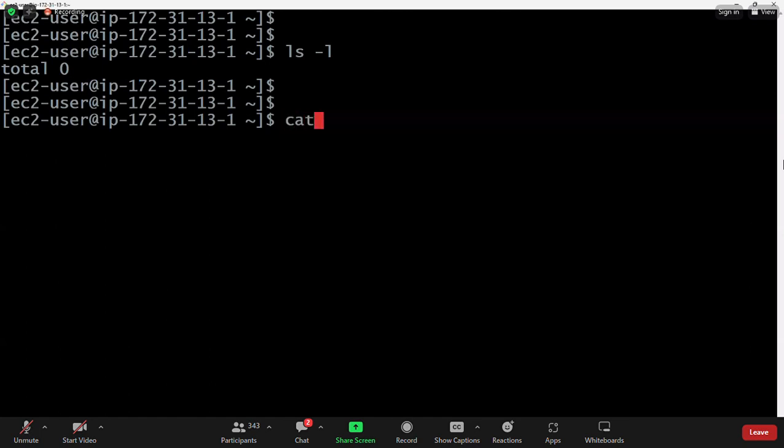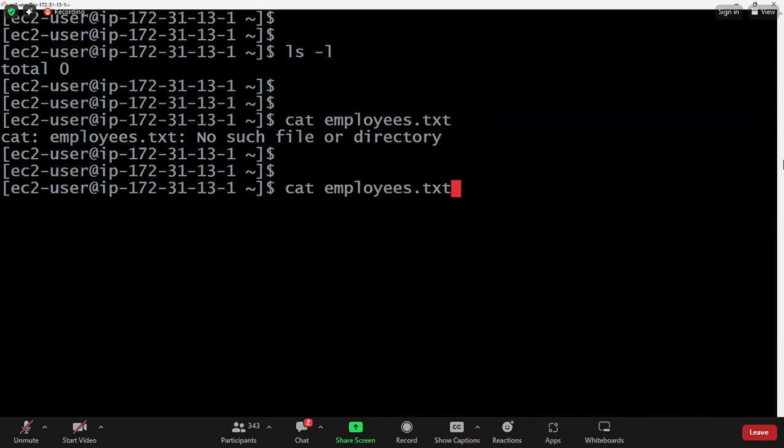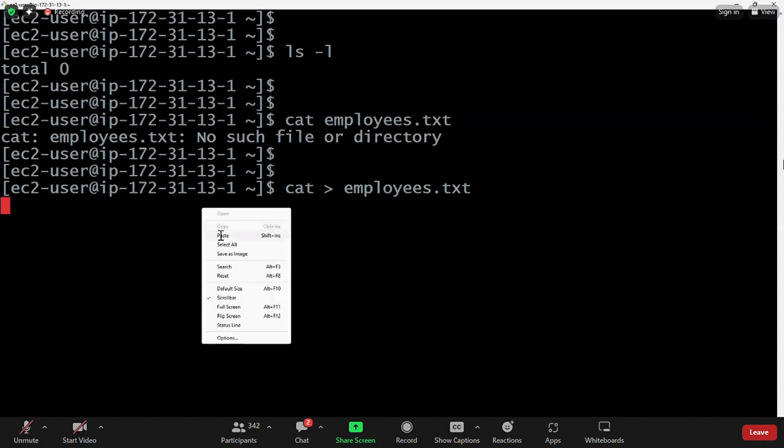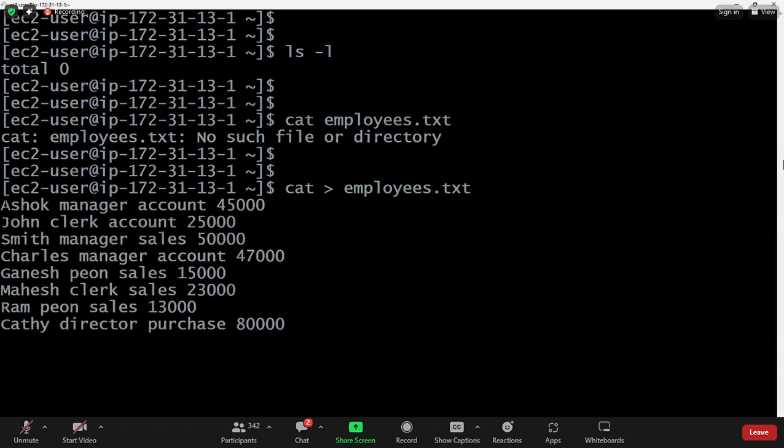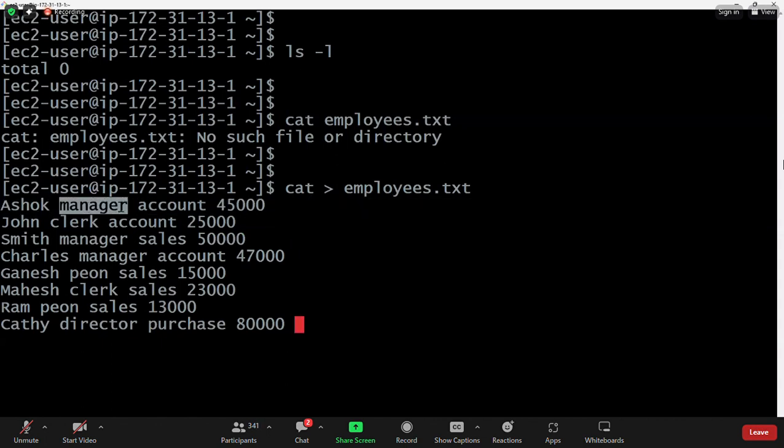Let me create one file, cat employees.txt. No file is available to print. So cat with the redirect operation: I want to create the file employees.txt using the employee data below. Ashok, manager, accounts department, salary. Employee name, employee role, employee department, employee salary.